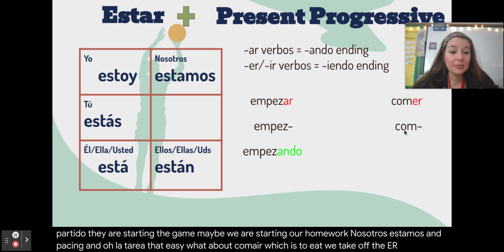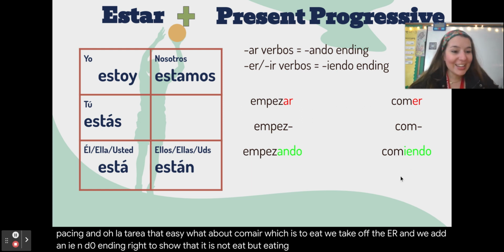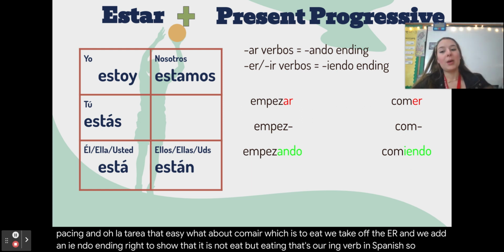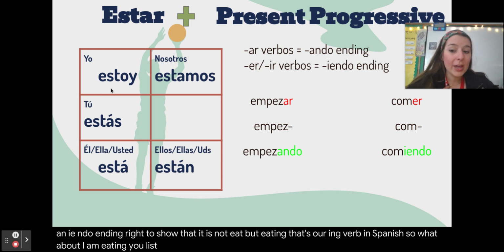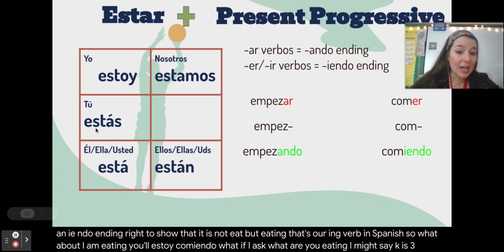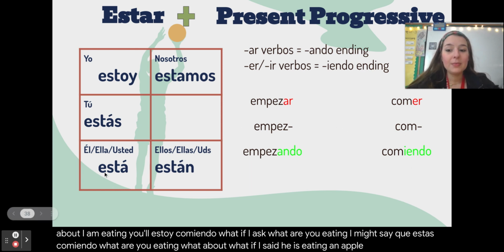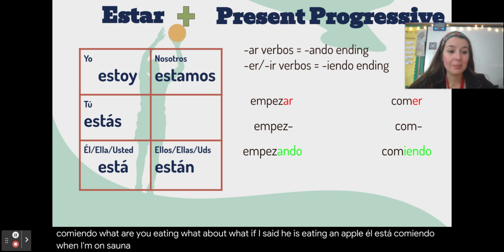What about comer, which is to eat? We take off the ER and we add an IENDO ending, right? To show that it is not eat, but eating. And that's our ing verb in Spanish. So, what about I am eating? Yo estoy comiendo. What if I ask, what are you eating? I might say, ¿Qué estás comiendo? What are you eating? What if I said he is eating an apple? Él está comiendo una manzana, an apple.